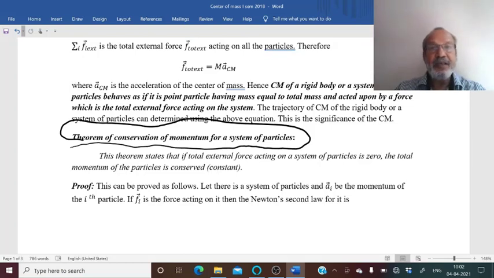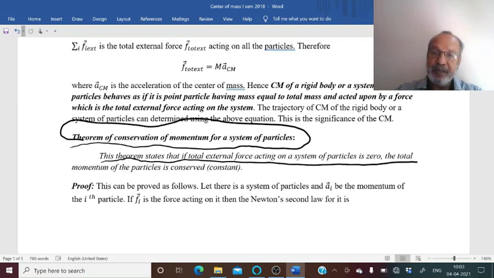Sometimes this result is also called a law of conservation of momentum, but actually this is not a law, it is only a theorem. A law cannot be proved, but a theorem can be proved. So I will first consider the statement of this theorem and the proof of this theorem. And the statement of the theorem is this: if the total external force acting on a system of particles is 0, then the total momentum of the particles is conserved or a constant.